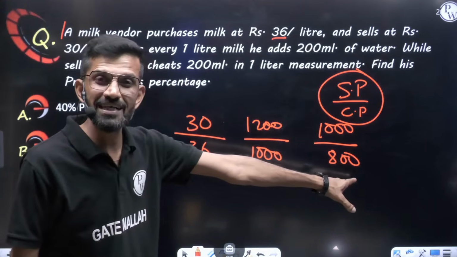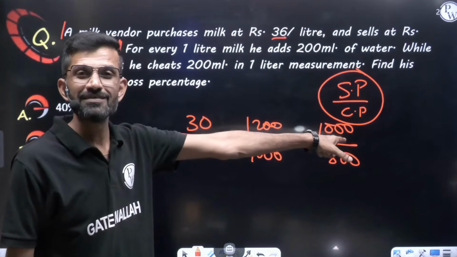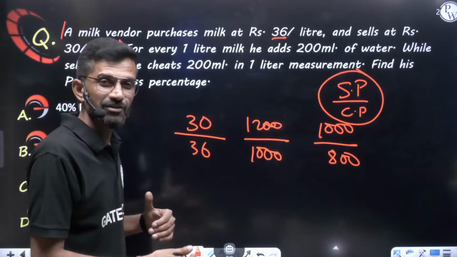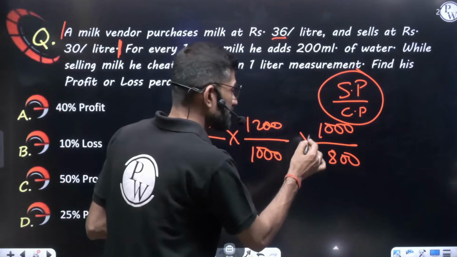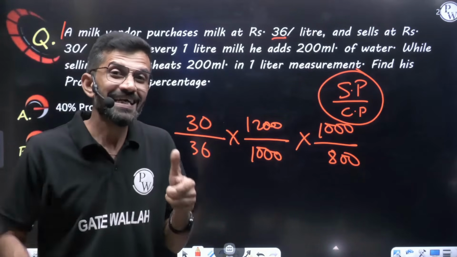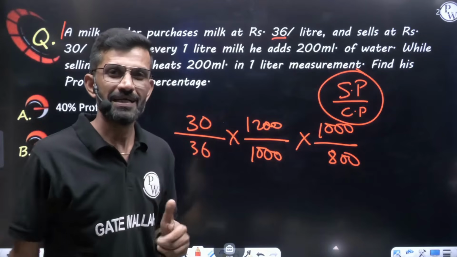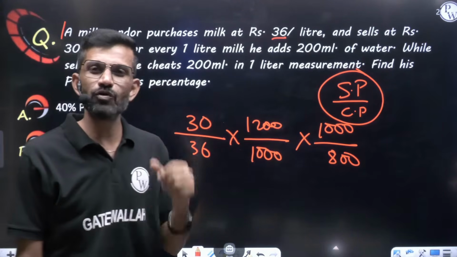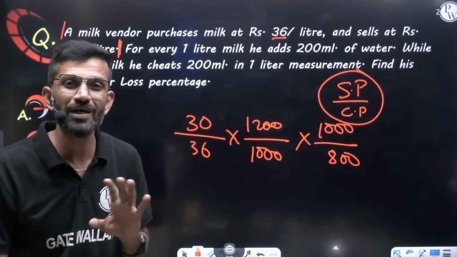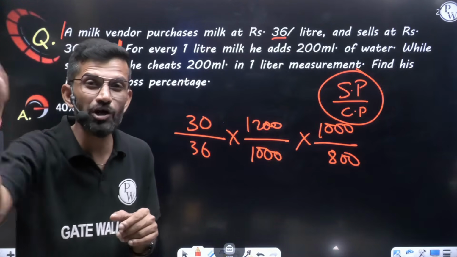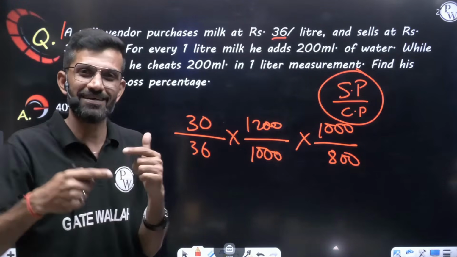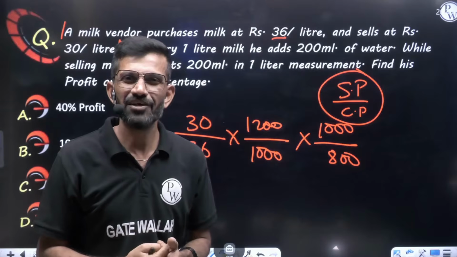How much he invested, that is the cost price. How much money he got from the market, that is the selling price. And all are going within that, of that. So multiplication. Because he is not cheating in original milk. He is cheating in the mixture. Some people, what they say, sir, 200 was the water and 200 is the cheating. Overall 400. No. 400 is not the profit. Cheating he is not doing from original milk. Cheating he is doing in mixture. Of that. Again multiplication. Are you getting me?